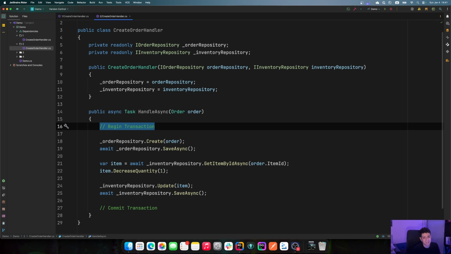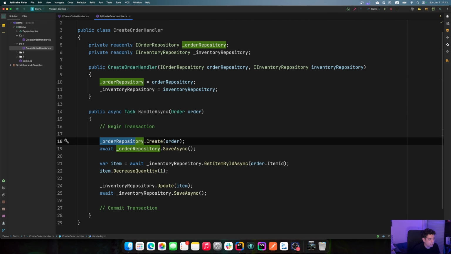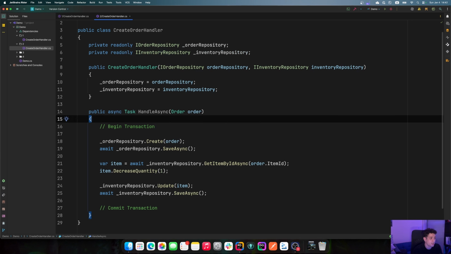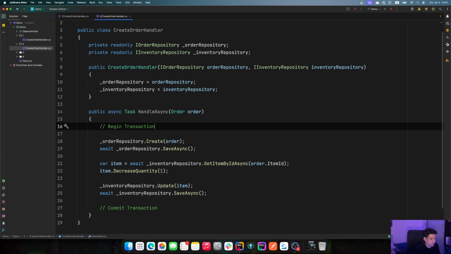Maybe there is a better way. Maybe we can have a middleware, let's say, that begins a transaction and commits the transaction in there, and also catches any exceptions and rolls back in one single place. Or maybe you don't want to have the order repository and the inventory repository in the create order handler and make all those calls there. Maybe when you create an order, you publish an event, and then as part of the same transaction you have another handler where you update the inventory. So by just adding a transaction where you need it, you can see a lot of other things and patterns.